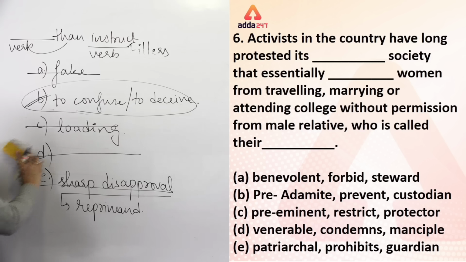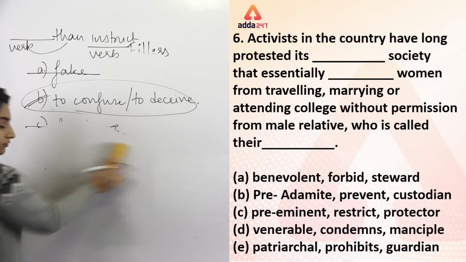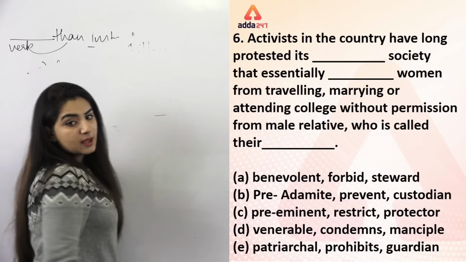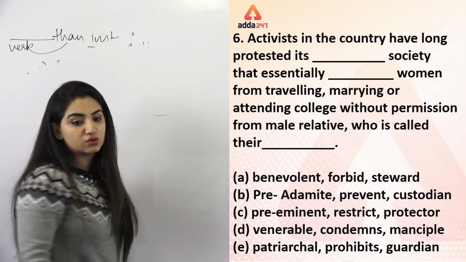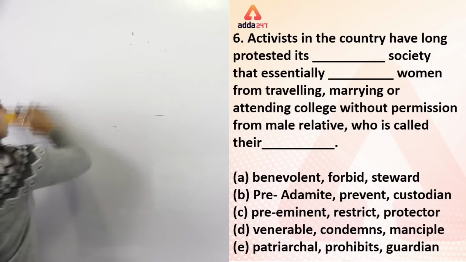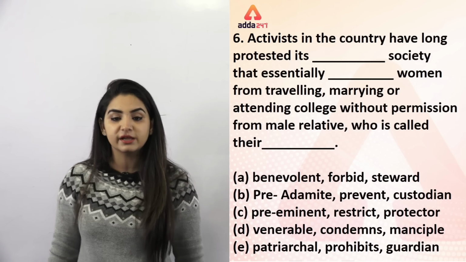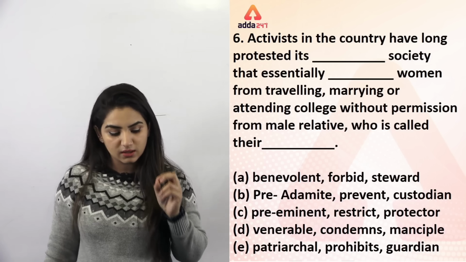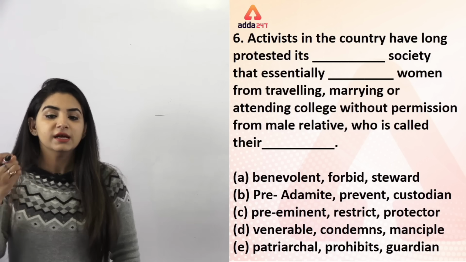Here it is. Activists in the country have long protested its dash society, right? That essentially dash women from traveling, marrying or attending college without permission from male relative who is called their dash. Oh my God. This is so much of our society, right? This is linked so much with our society. Look, activists in the country have long protested. The activists of the country, that means people in the country who support things, have for a long time protested its dash society.